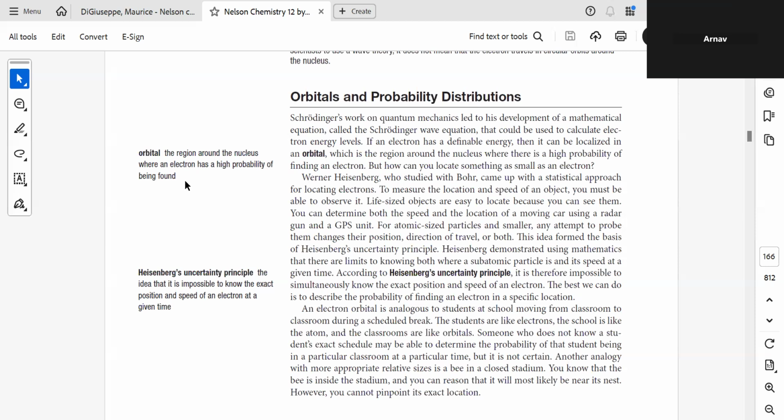I remember learning about this last year, about quantum numbers, in grade 11. Quantum numbers are easy to understand, but how they originated is the concept we are trying to understand now.